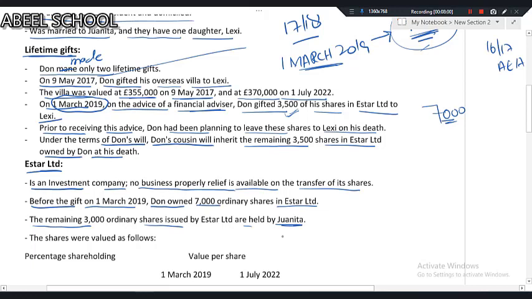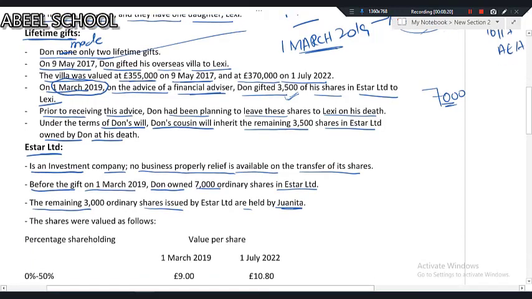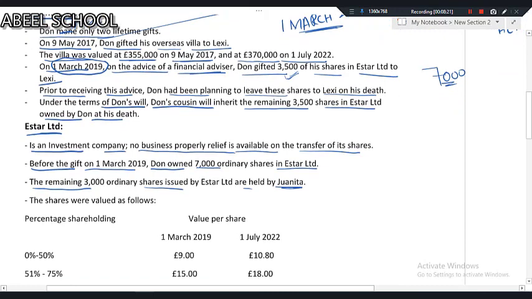Now listen and listen carefully. Whenever you have been given information like this, this information should give you a really good hint of the related property rule. Because husband and wife both are having the same company's shares, the related property rule will definitely apply.